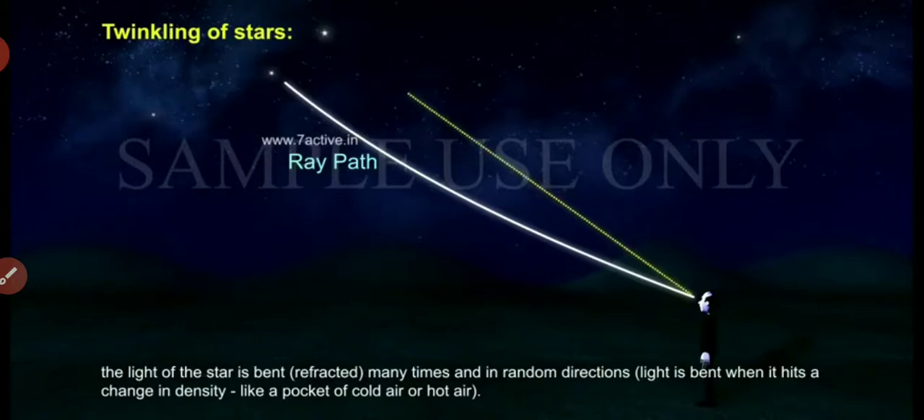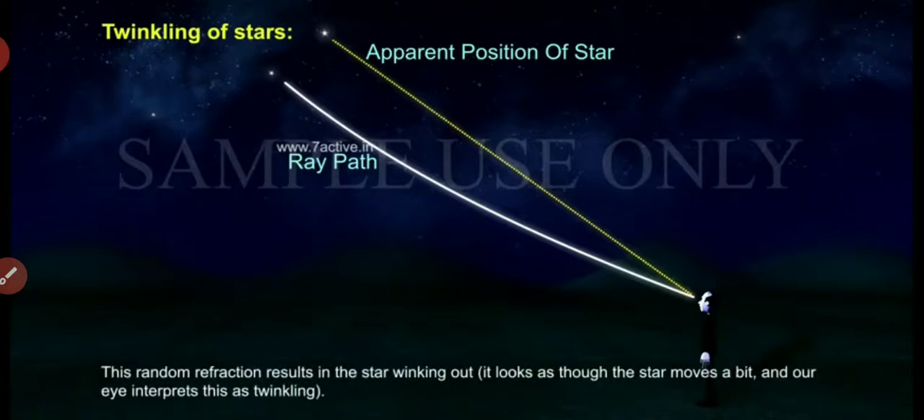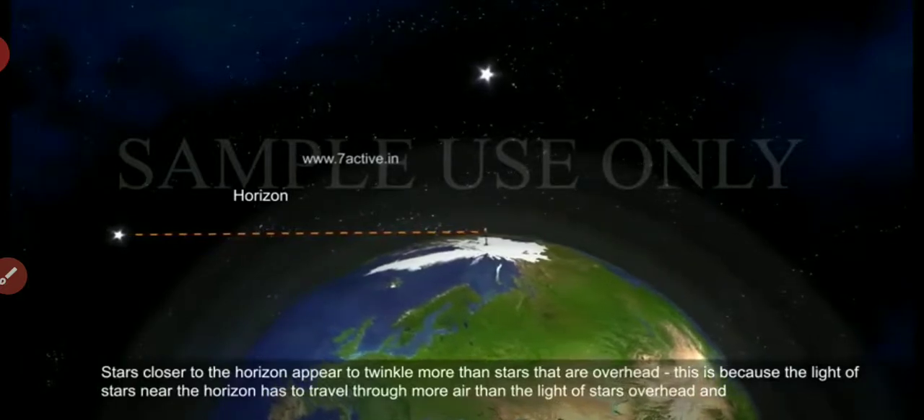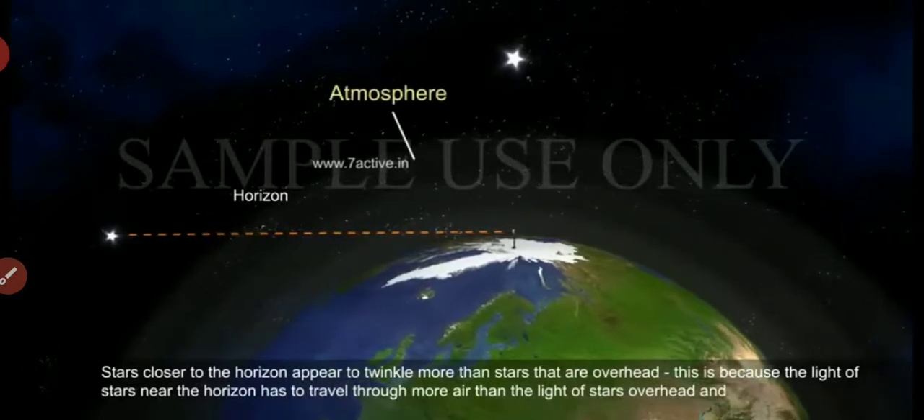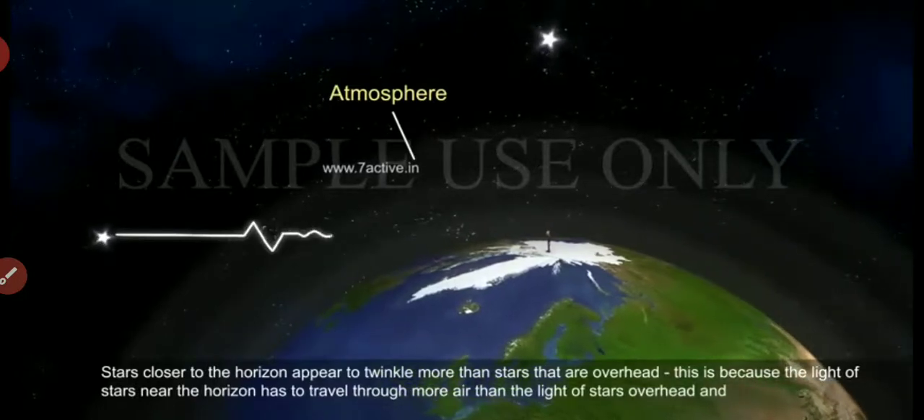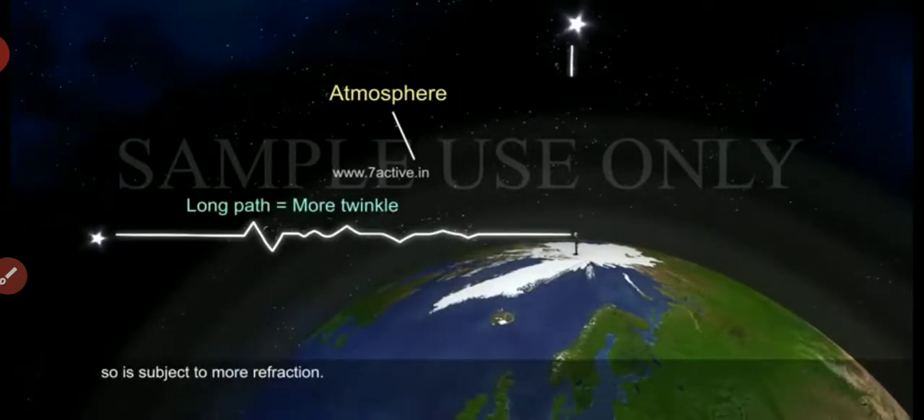Light is bent when it hits a change in density, like a pocket of cold air or hot air. This random refraction results in the star winking out. It looks as though the star moves a bit, and our eye interprets this as twinkling. Stars closer to the horizon appear to twinkle more than stars that are overhead. This is because the light of stars near the horizon has to travel through more air than the light of stars overhead, and so is subject to more refraction.